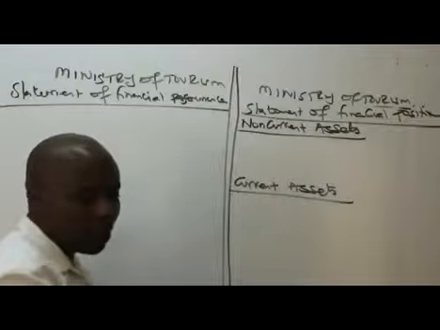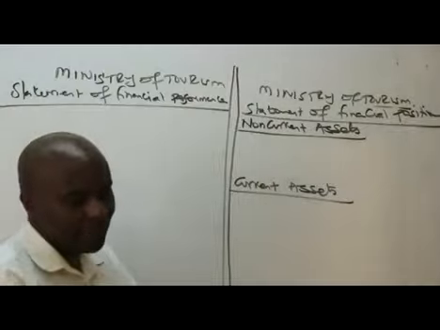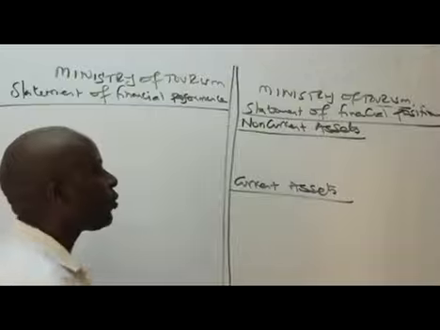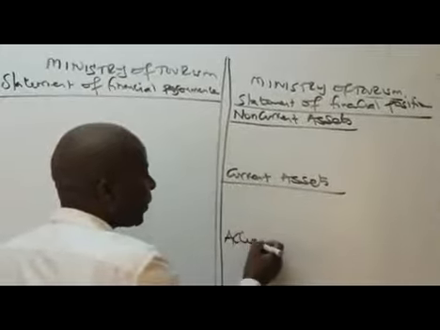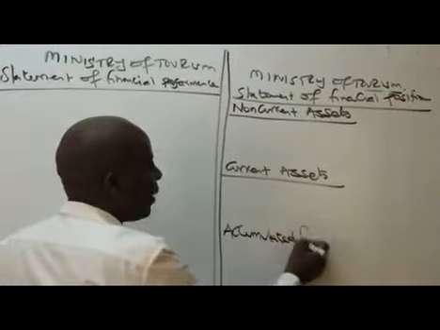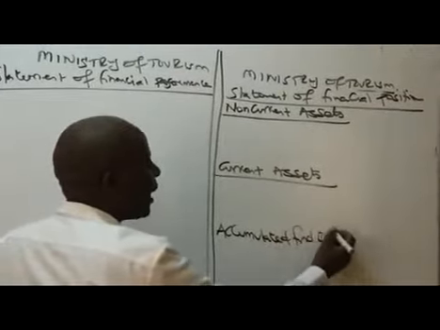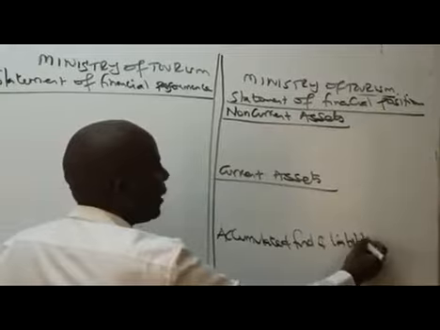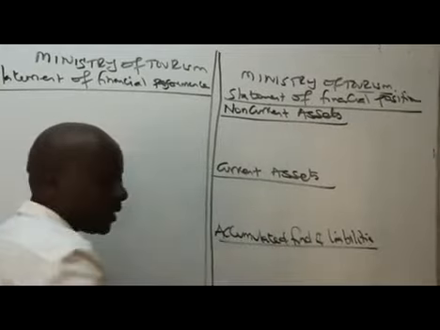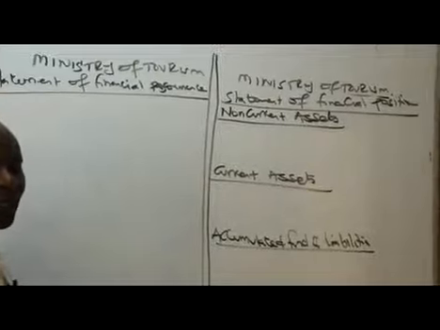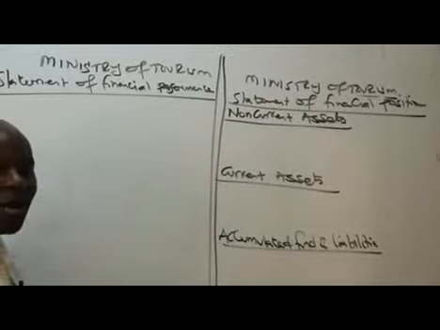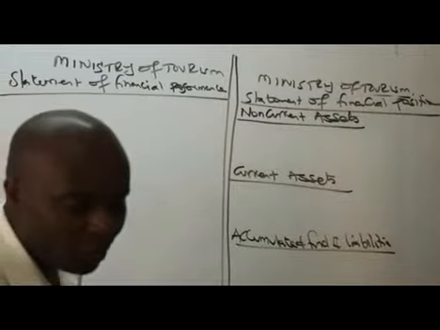And then we have what we call equity and liabilities. Of course, we don't talk of equity here. We talk of accumulated fund and liabilities. So the first one that these guys have spoken about is the accumulated fund.